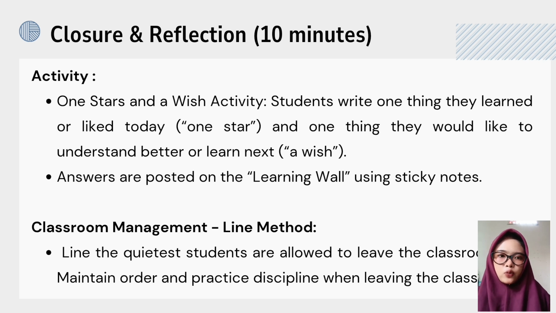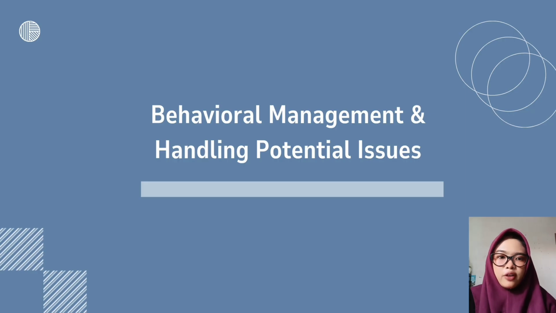The classroom management in wrap up and reflection uses a line method where the quietest students are allowed to leave the classroom first, keeping the class organized and training students to remain calm and disciplined when leaving the room. Behavioral management and handling potential issues.